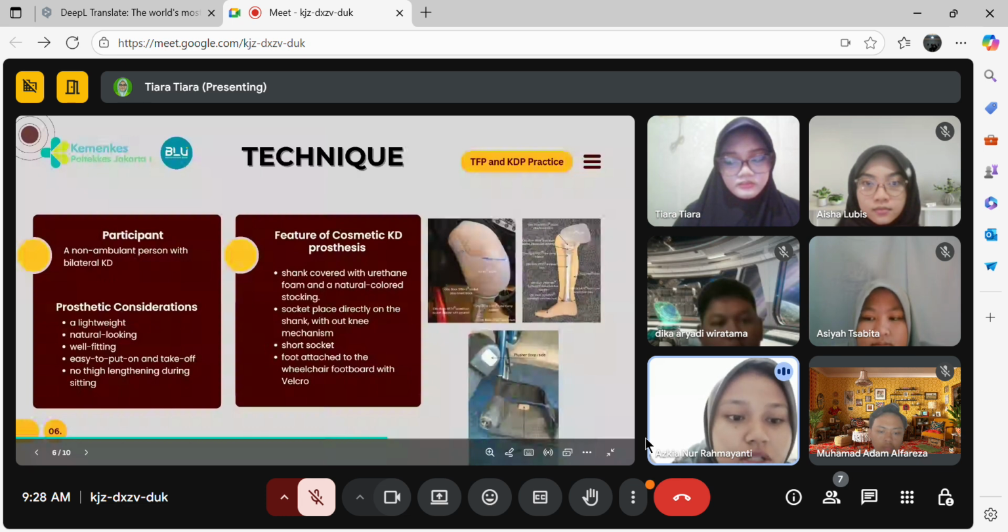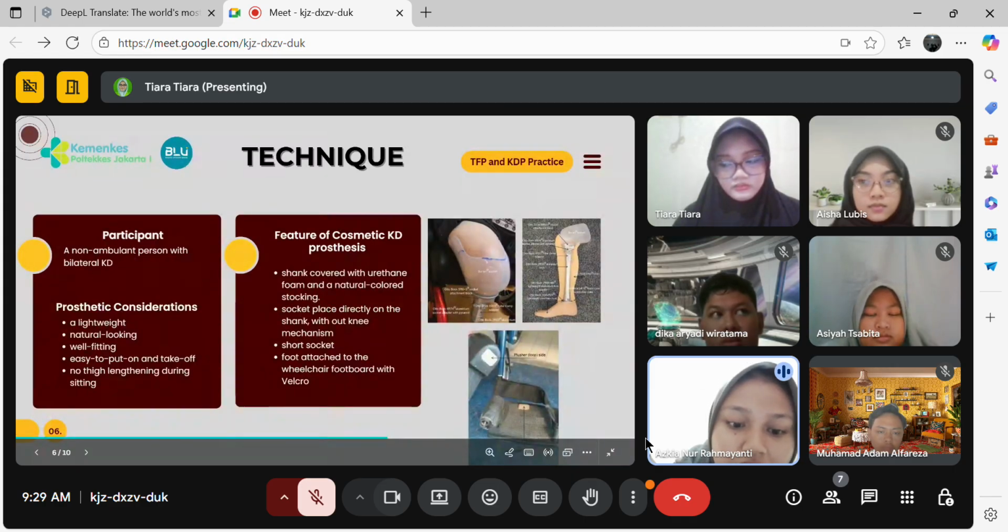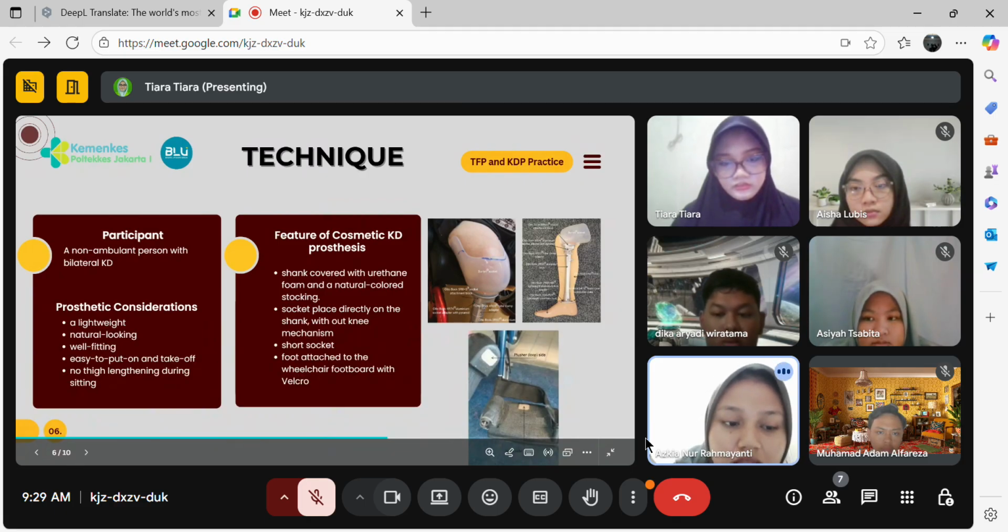And for the prosthetic consideration, the first one is a lightweight device. The second one is natural looking, look like natural legs. And the next is well fitting. The patient has a good and comfortable fit with the socket with no transpiration. And the next one is easy to put on and take off the device. And the last one is the patient wants the device with no thigh lengthening during sitting.